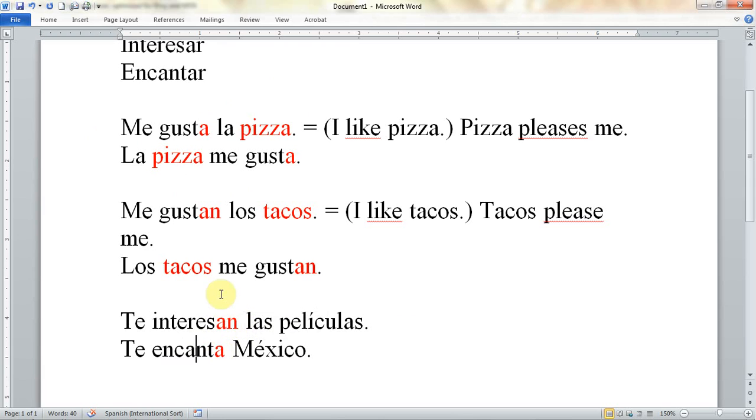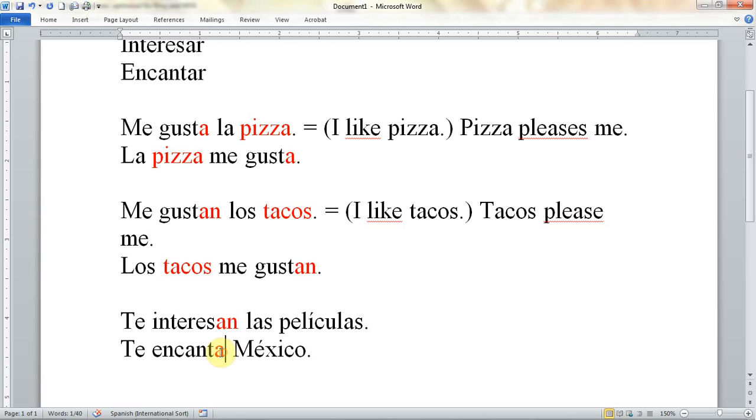Okay, so for this chapter, the endings are always going to be A or AN. So Mexico is singular, it's masculine, el país. Masculine, feminine doesn't matter, it's just singular or plural that matter.